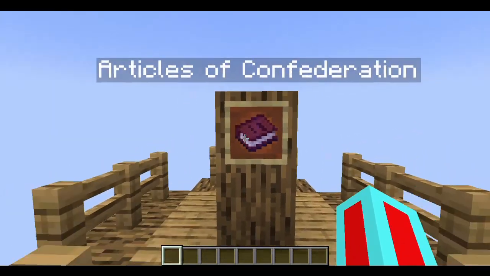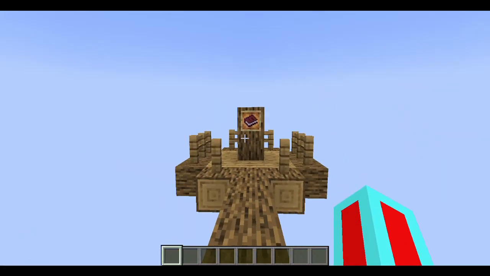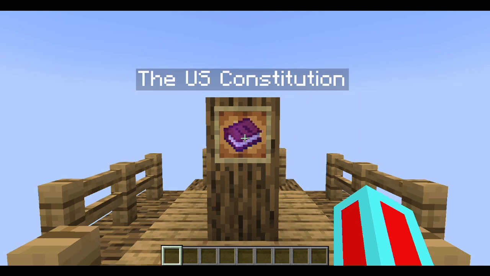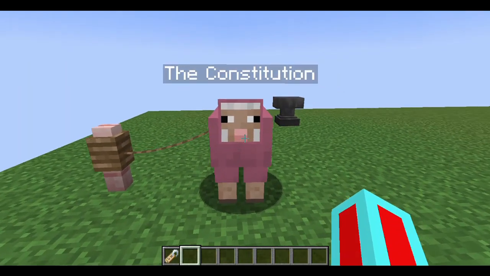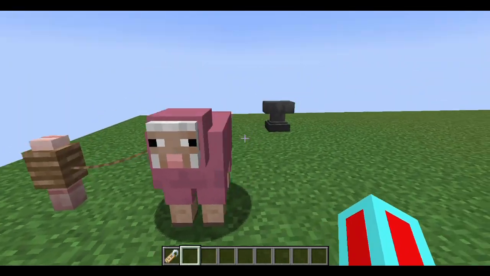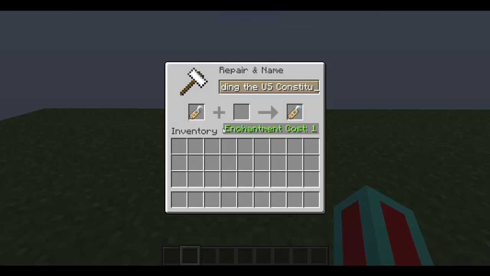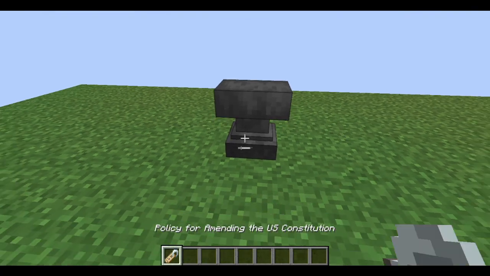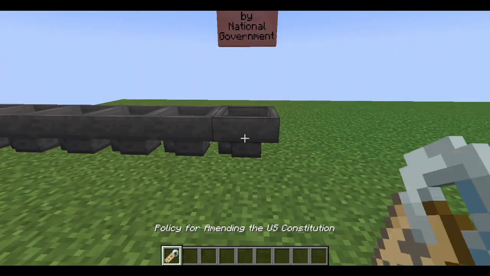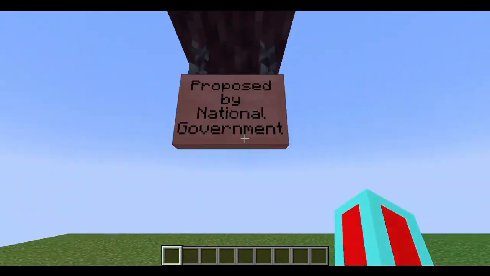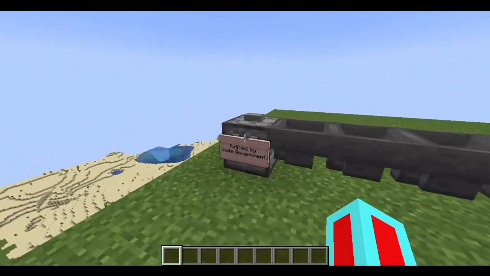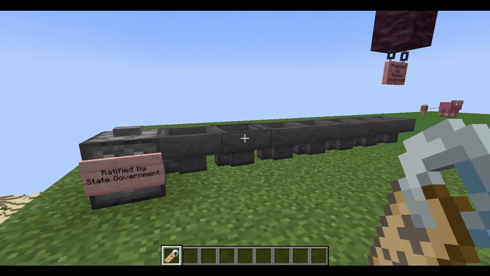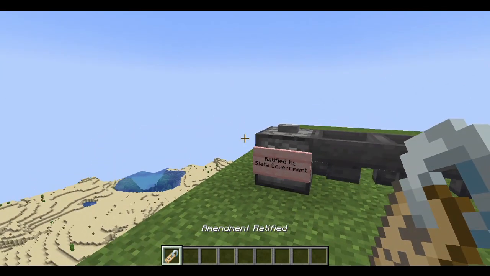Because of all the unforeseen problems with the Articles of Confederation, this prompted the draft of a new law of the land, the Constitution. The Constitution was created with the knowledge that changes would have to be made to face future problems and to adapt and grow alongside the nation. Therefore, a policy for amending the Constitution was created. This requires an amendment to be proposed by the national government and ratified by the state governments. This allows all parts of the United States government to approve the amendment while also ensuring that it isn't too easy or too difficult to amend.